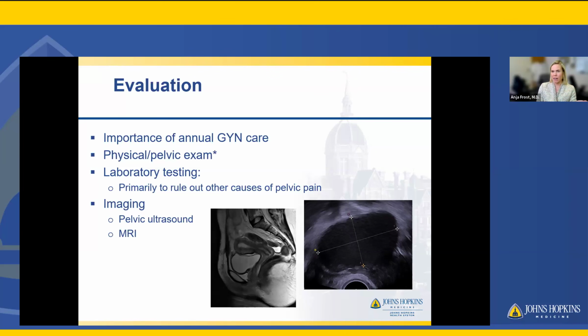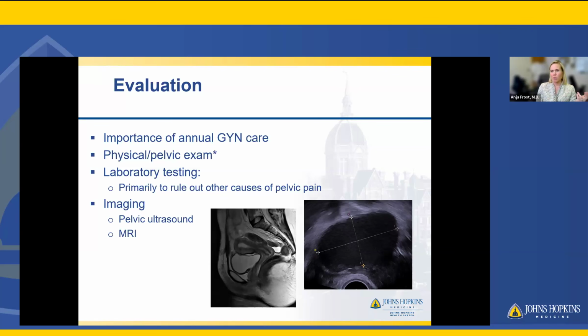Now, a physical and pelvic exam, there's an asterisk here because most of the time, on these exams, a lot of the findings will be normal, which does not exclude the disease process. And a lot of this, we're ruling out a lot of those other conditions I had listed on that previous slide, because it's very common that there are multiple reasons that patients have pelvic pain. It's often not just one quick fix or one diagnosis. Similar in laboratory testing, there have not been any proven lab studies to diagnose endometriosis. We'll touch on that a little bit later in the Horizon slides. But this is also primarily to rule out other causes of pelvic pain, acute infections, things like that.